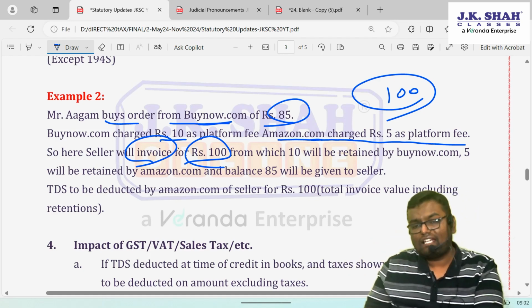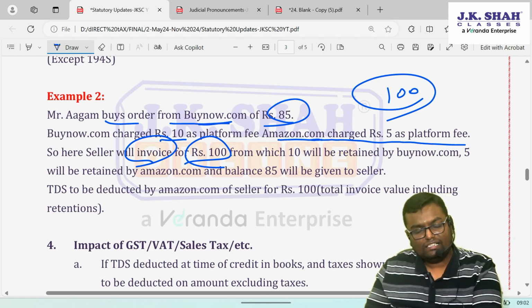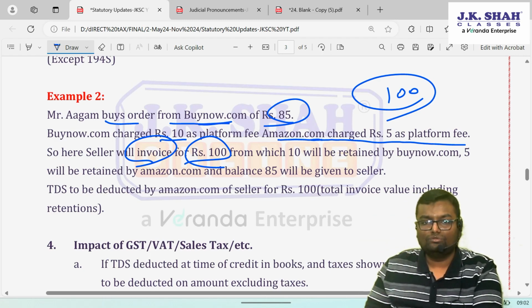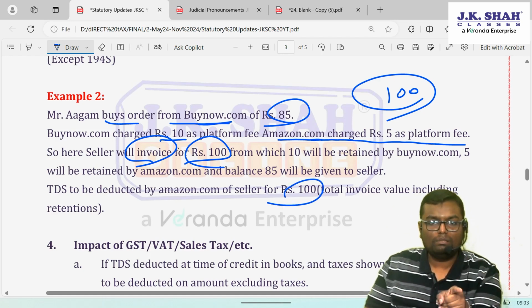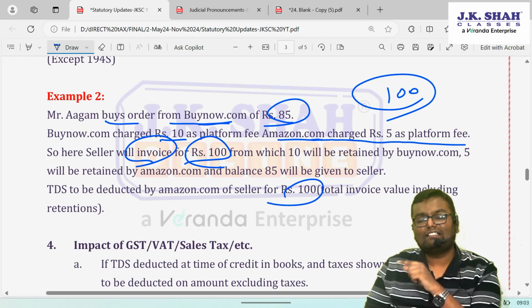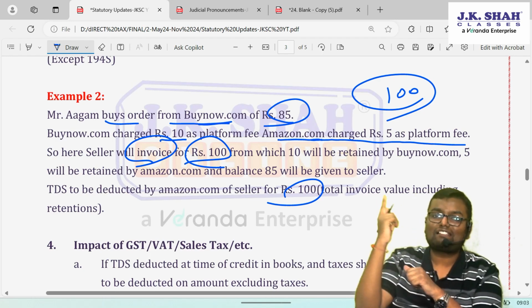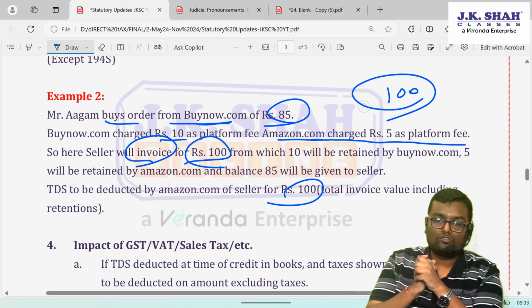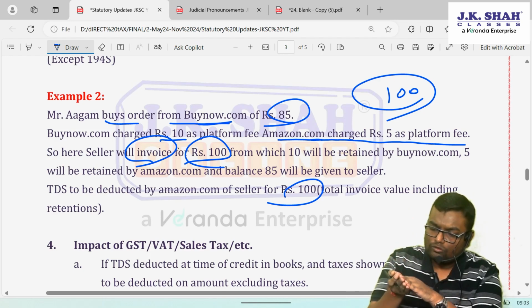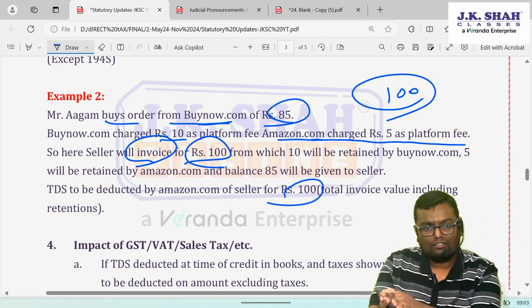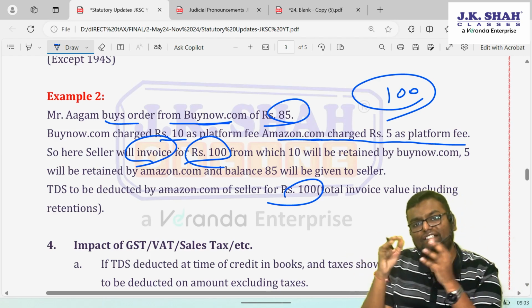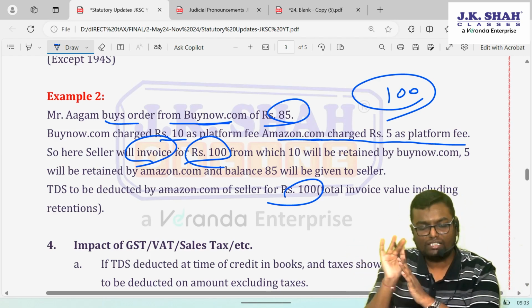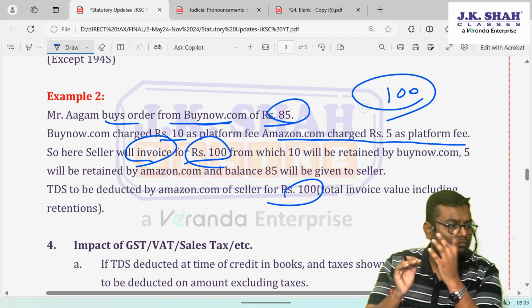Now here the question arises, on what value will TDS be deducted? The CBDT circular is very clear. We will deduct TDS on gross value, that is 100 rupees. Though 10 rupees belong to buynow.com and 5 rupees belong to Amazon.com, TDS under 194O will be deducted of the seller on 100 rupees. So is the seller now required to deduct TDS under 194H for the commission taken by these e-commerce operators? No, because the entire TDS is deducted of the seller over here. So 194H will not come into the picture again.